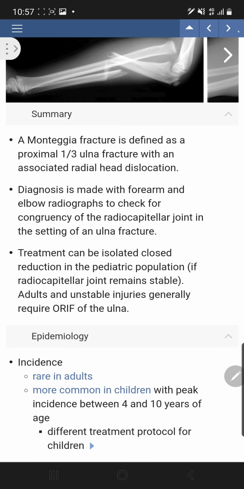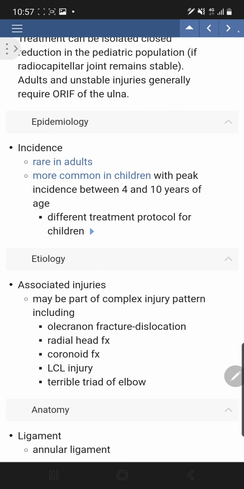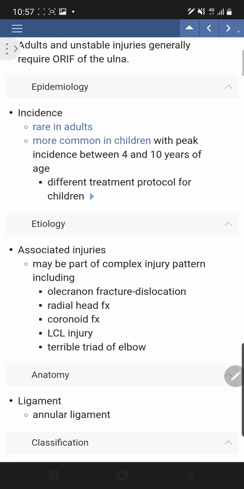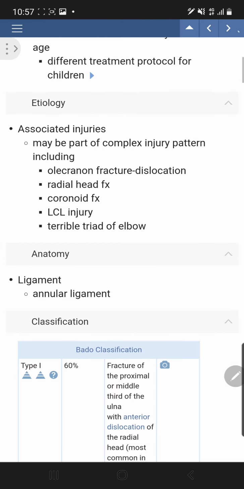Monteggia fracture is one of the difficult fractures of the forearm. شنو تعريف المونتيجيا fracture؟ Monteggia fracture هو عبارة عن fracture of the proximal third of the ulna associated with dislocation of the radial head. الكسر هذا يكون rare in adults but common in children age from 4 to 10 years age. على حسب ال direction of the radial head يكون ال classification of the Monteggia fracture.